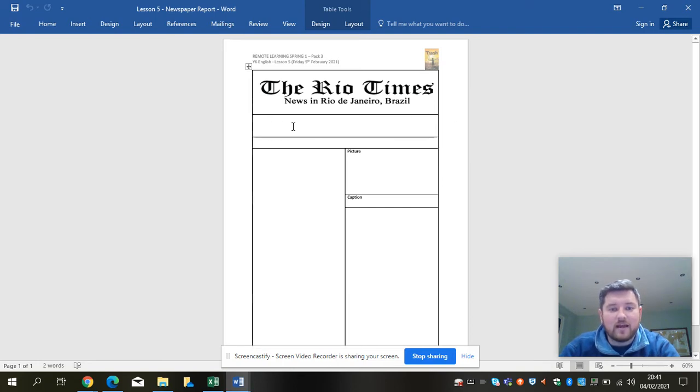So here, again, as with yesterday, I want your headline to go. Yesterday you wrote a headline. All you need to do is copy it across. In this box, your byline. Again, you wrote a byline. You're just going to copy it across. You don't need to reinvent it. It's the same thing. And then here, we're going to write our lead paragraph to start us off. Now, that should be a similar length to the gap you had yesterday for that writing.